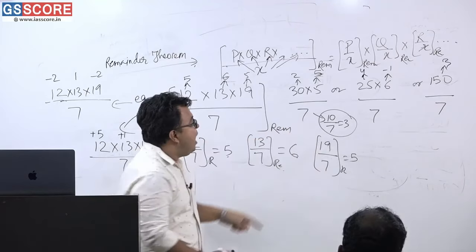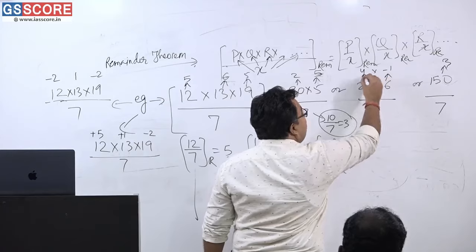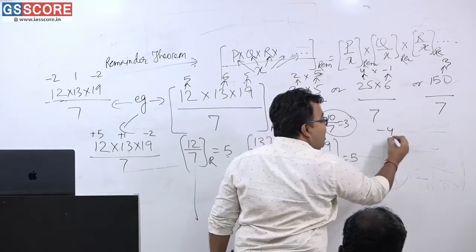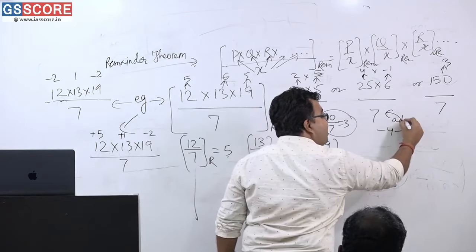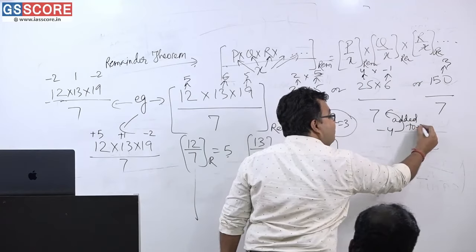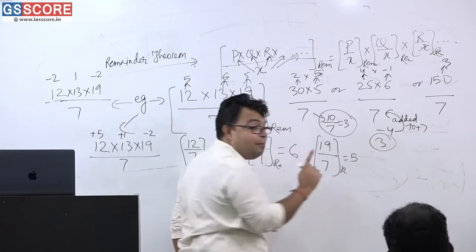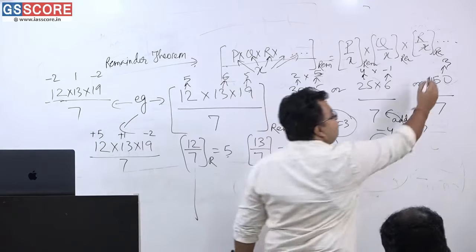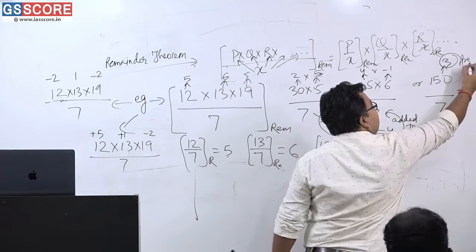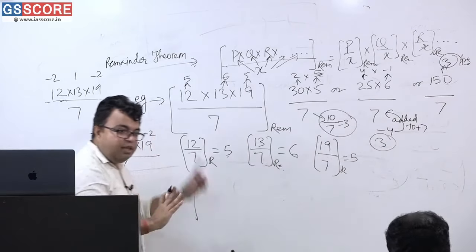Have you understood? And now, you please tell me, what is the product of these remainders? Please tell me, minus 4. Minus 4 when added to the divisor, plus 7, what is the answer? 3 is the answer. Am I correct or not? Again, here 3 is directly the answer. Am I correct?